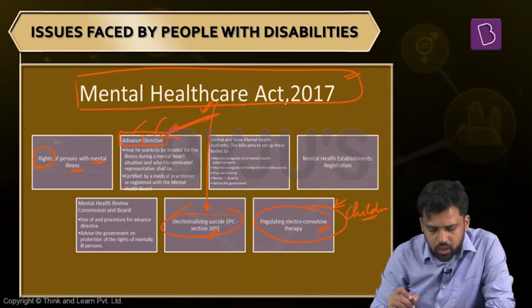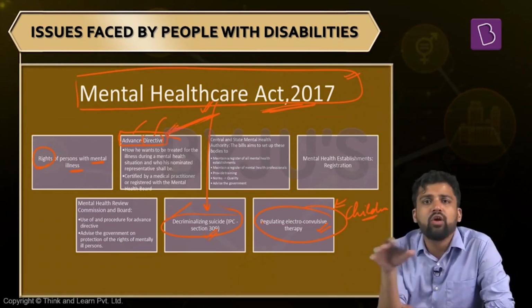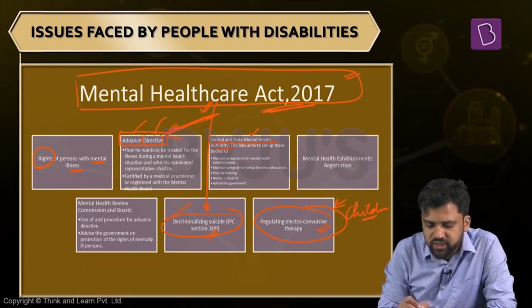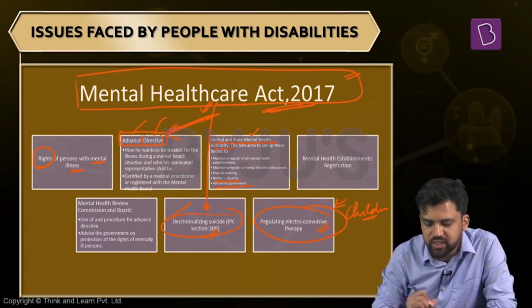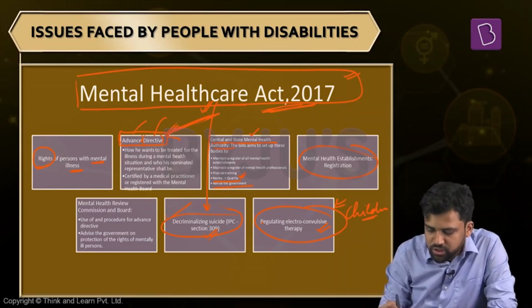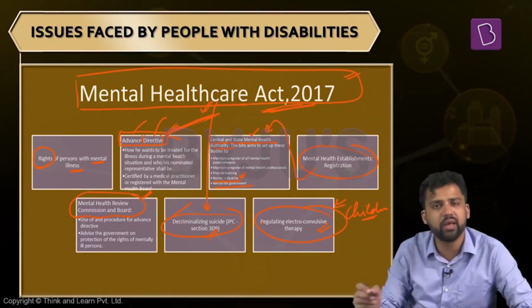Apart from that, this law tries to improve the quality of healthcare. It also tries to create a uniform quality of healthcare throughout the country. So they are setting up different institutions at the center and state level: central and state mental health authorities. These authorities will set norms and advise the government. These uniform norms of healthcare will ensure quality remains uniform throughout the country. Different mental health establishments will have to register with these authorities. Apart from this, the law also calls for the creation of mental health care review commissions and boards.